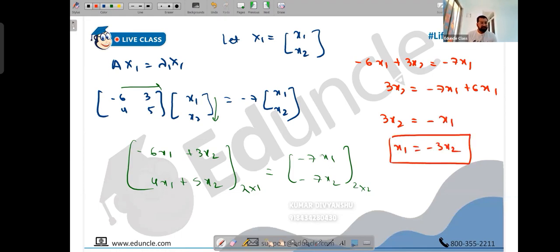You will mostly have the same equation, people, in the second equation also. If you have, suppose, 3 equations, then either all the 3 equations will be equal or at least 2 equations will be equal. The point is, you will never be able to find an exclusive value of x1 and x2. I repeat, you will never be able to find an exclusive value of x1 and x2. They will be generalized values. They will have a relationship.